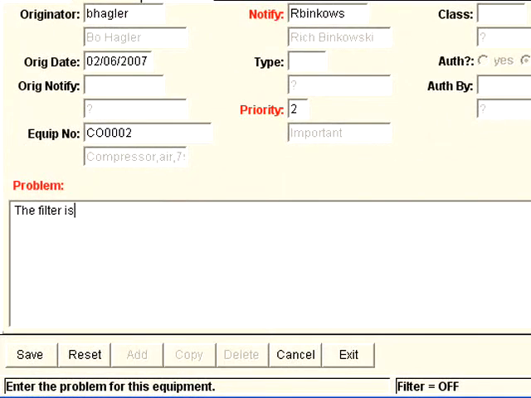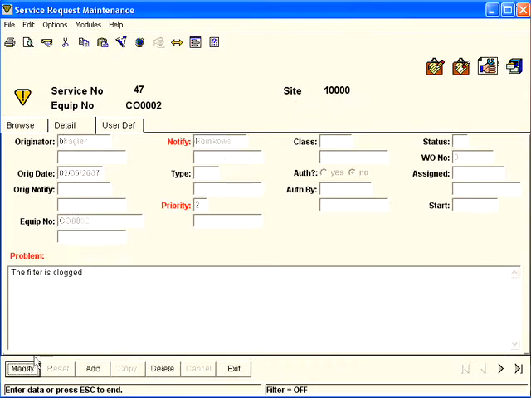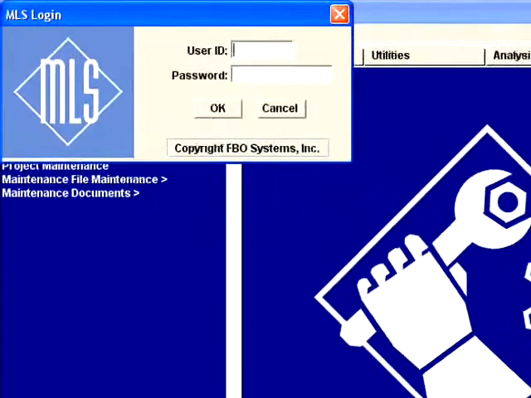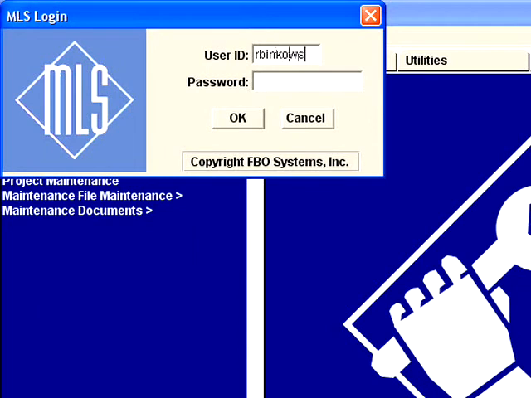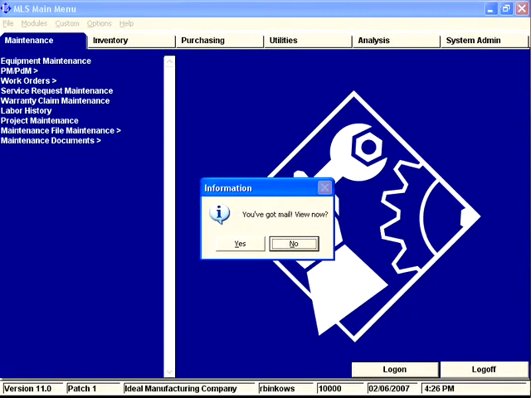The filter is clogged. And we're done. So in about 30 seconds, we took a machine operator, entered in a request, and had it emailed out to a maintenance planner. So at this point, I'm going to back out and log in as Rich Binkowski to see what he would see.